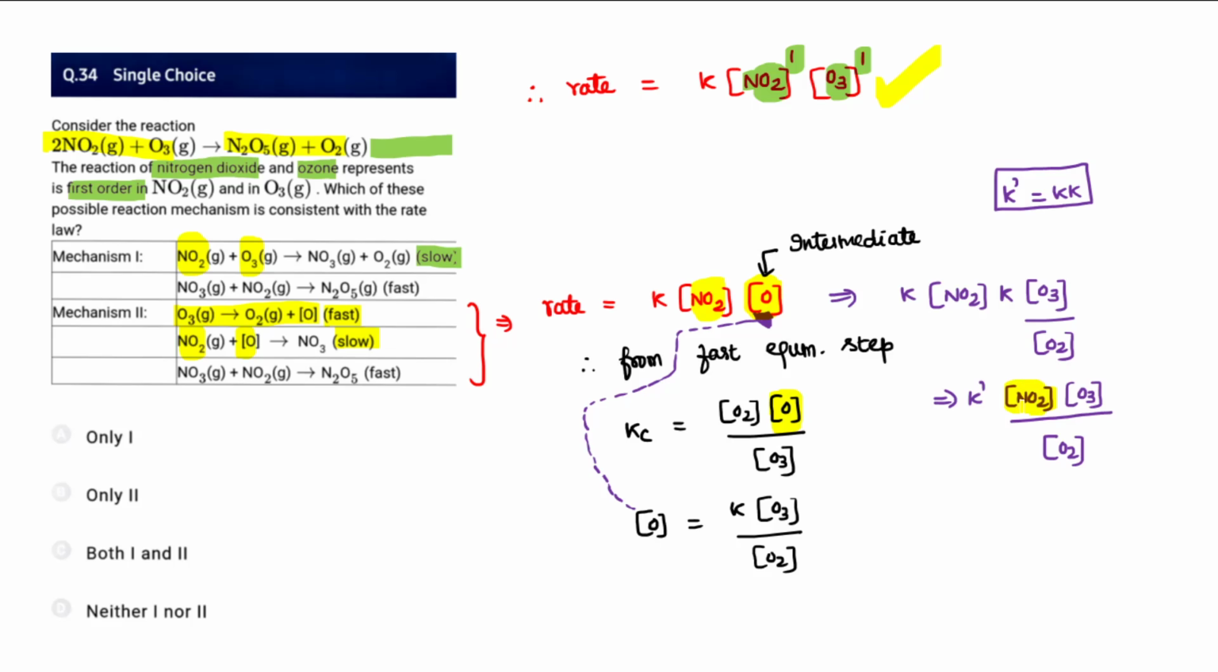Even in this equation, with respect to NO2 the order is 1, and with respect to ozone also it is 1. So both mechanisms appear to be consistent with the given rate law. This is the given rate law. With the given rate law, both the mechanisms are consistent. So therefore we have to say here for 34 both are correct. Both 1 and 2 appear to be correct.